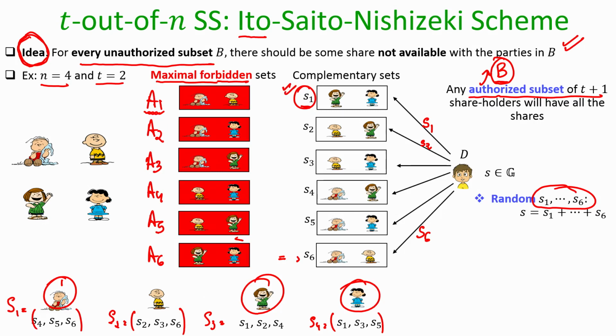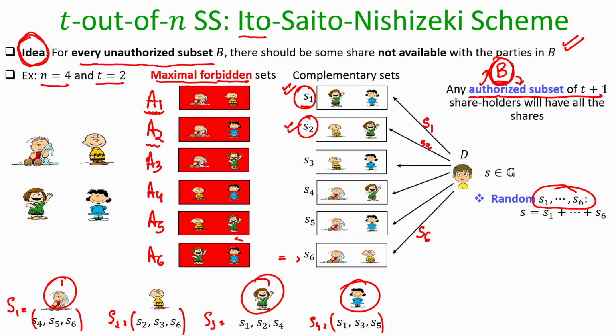In the same way, can I say that a party in the authorized set B will have S2? Yes, my claim is there will be at least one party in the authorized set B who is not a member of A2, and since it is not a member of A2, it will have the piece S2. And I can run the same argument.